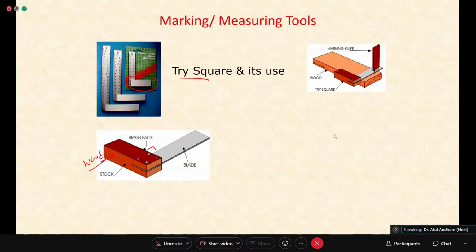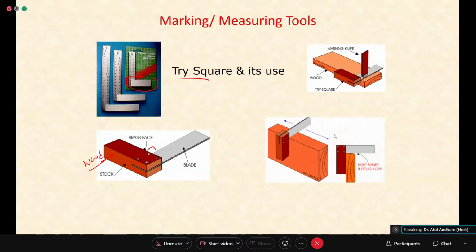You can use the tri-square because now you have a piece true and flat, and then you mark the line using this marking knife here. Or you can use a scriber to draw a line.